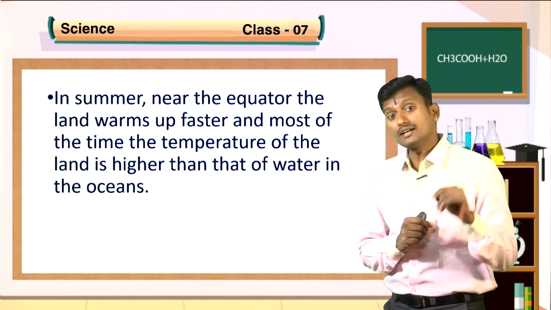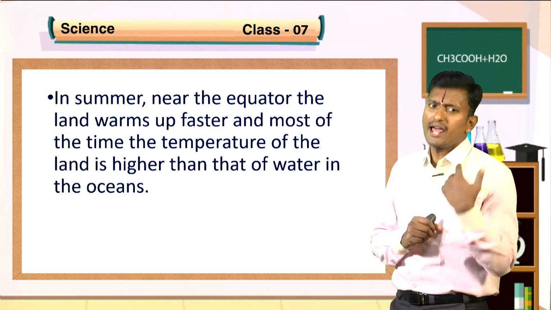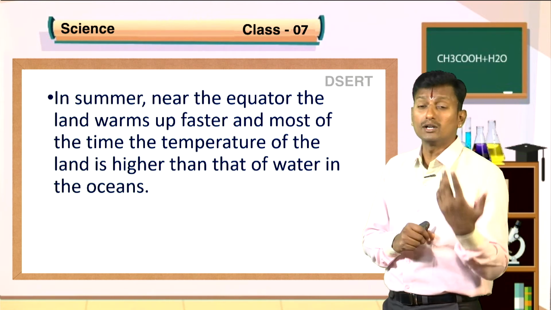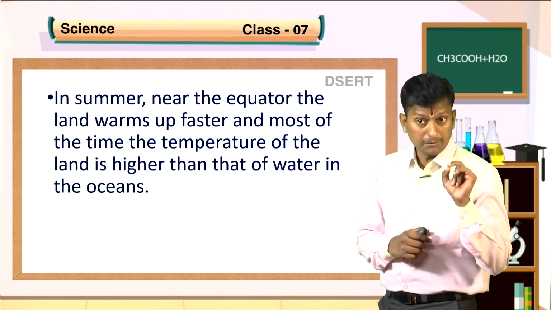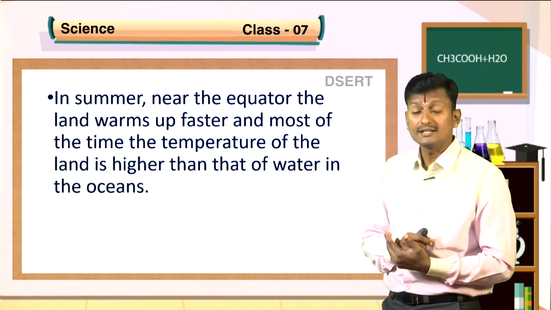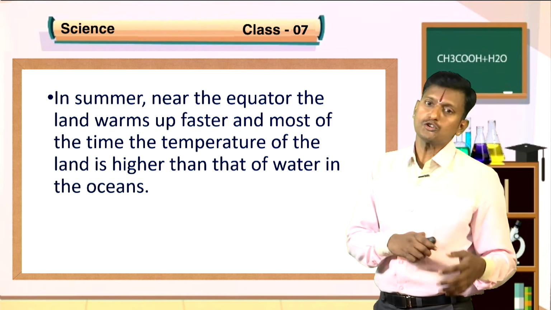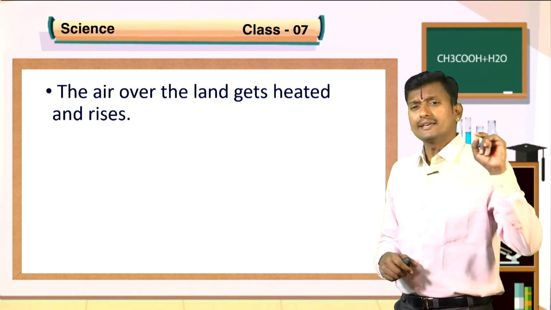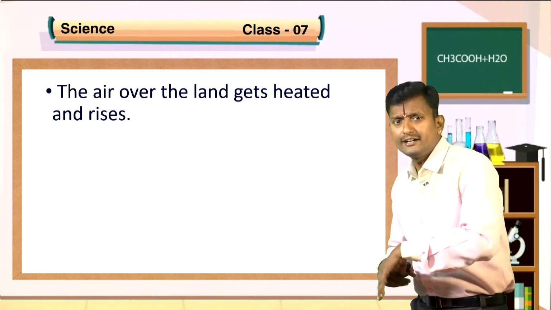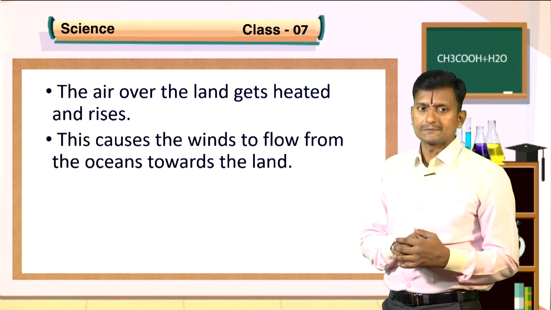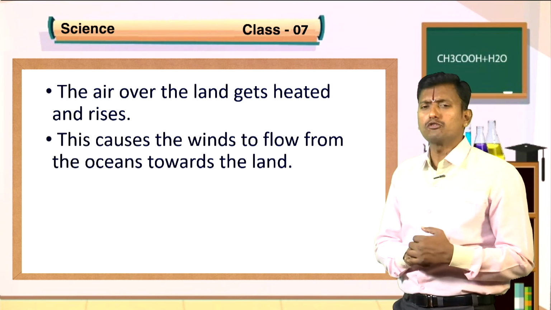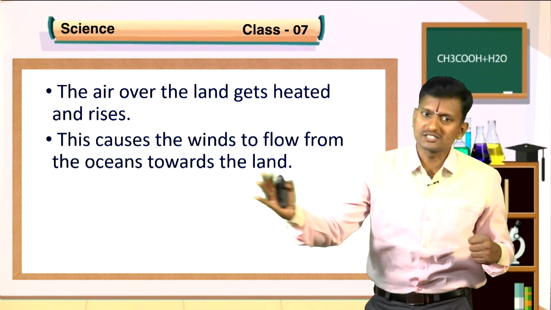Most of the time, the temperature of the land is higher than that of water in the ocean. It's correct, no? So the air over the land gets heated and rises. This causes the winds to flow from the oceans towards the land.